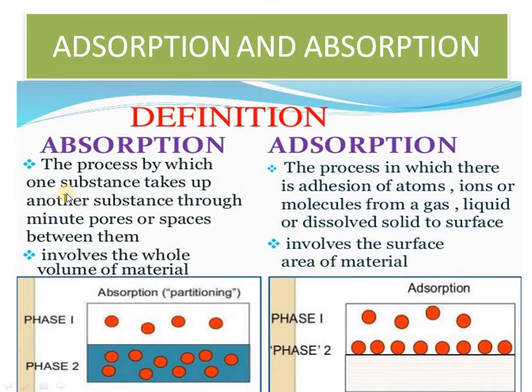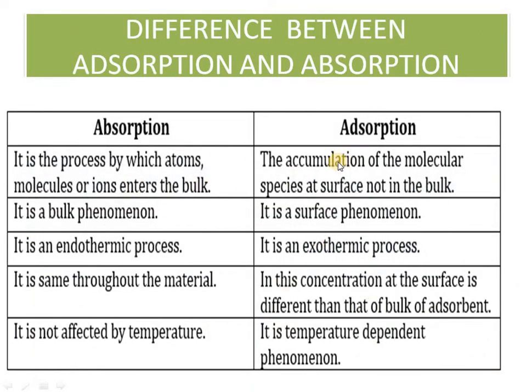And here one substance takes up another substance through minute pores or spaces between them, involving the whole volume of the material. Means the gas or liquid is absorbed throughout, and here it is only on the surface. This is the meaning. Now the difference we have already discussed a number of times. The accumulation of the molecular species on the surface and not in the bulk, and the process of atoms and molecules entering the bulk. It is a surface phenomenon, it's a bulk phenomenon, it's exothermic.